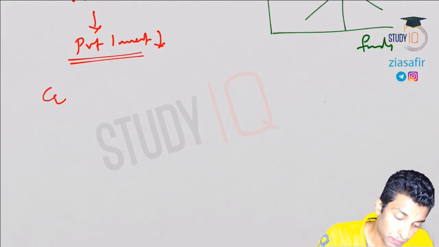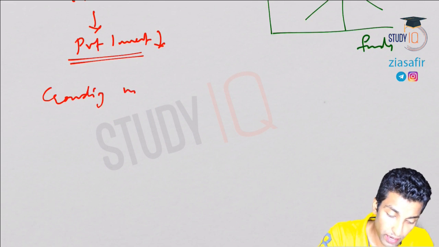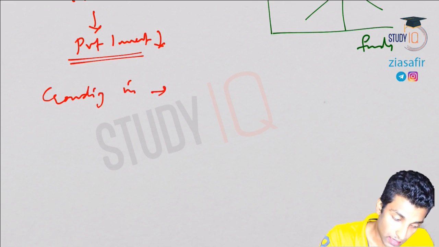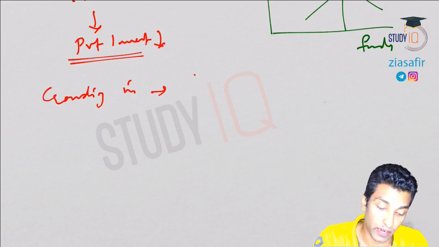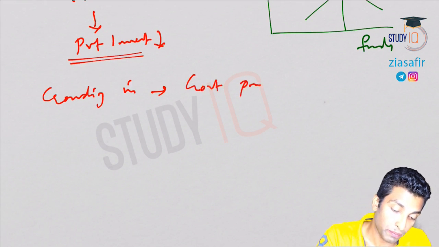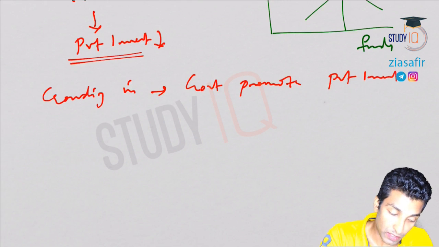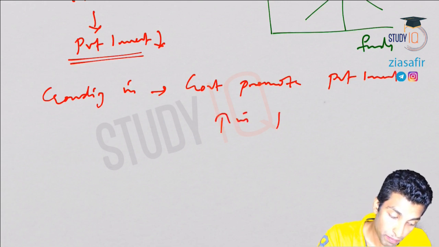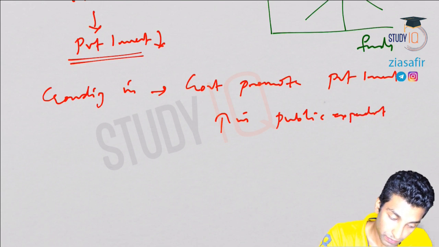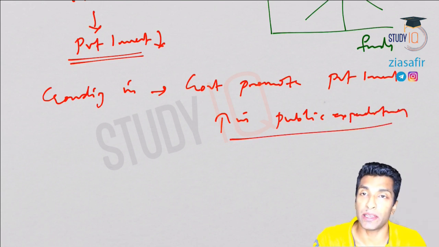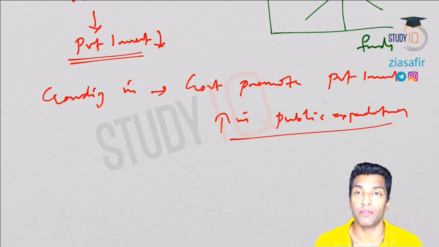Crowding in, what is that? It is not the opposite. Crowding in means the government promotes private investment by increasing public expenditure. With an increase in public expenditure, private investment also increases.